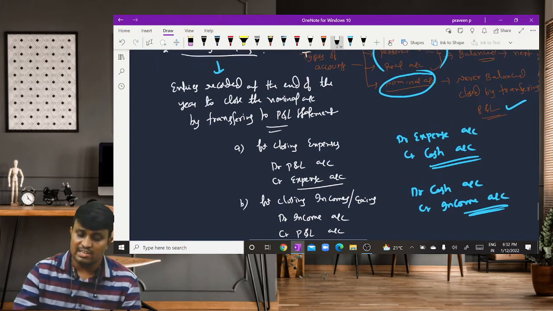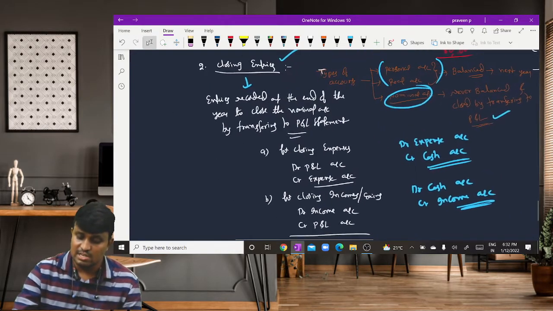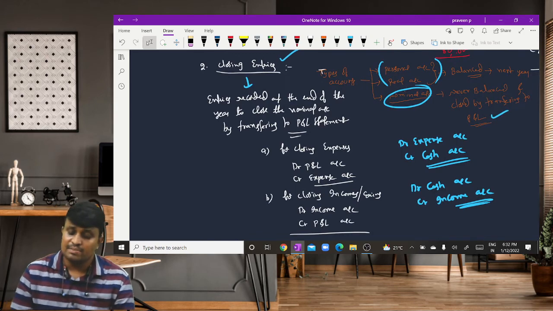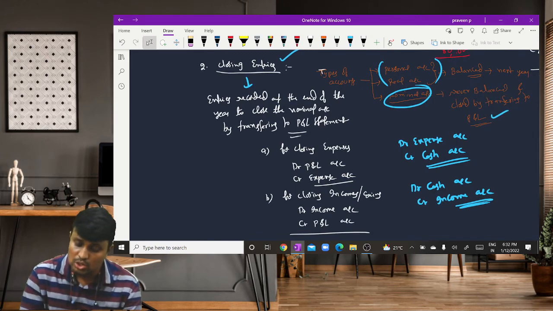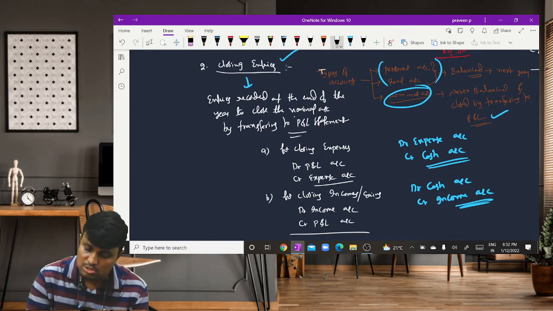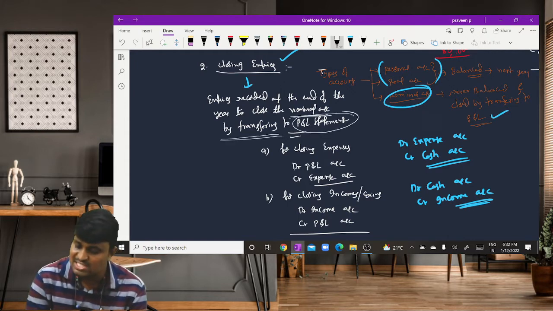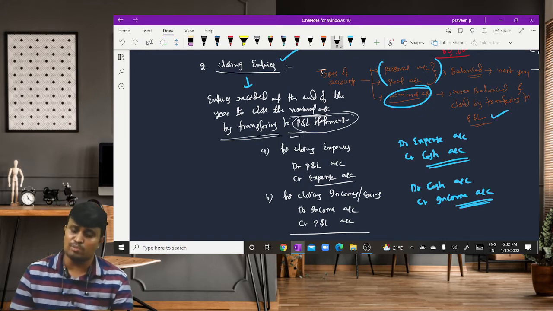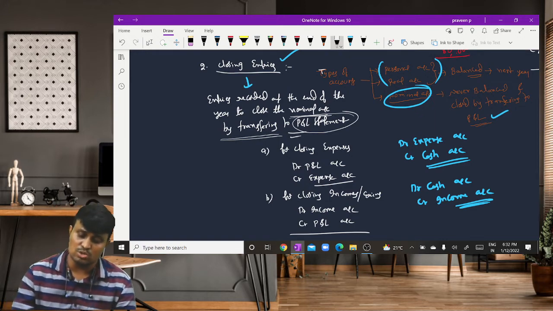So these entries, which are recorded at the end of the year to close all nominal accounts by transferring to profit and loss statement, are called closing entries.